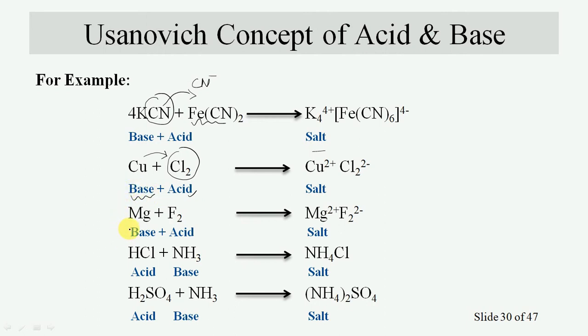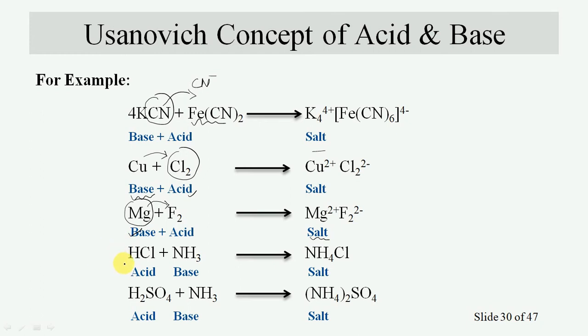In the next reaction, magnesium loses electrons to fluorine, so it will act as a base and fluorine will act as an acid. The final product will be formed.